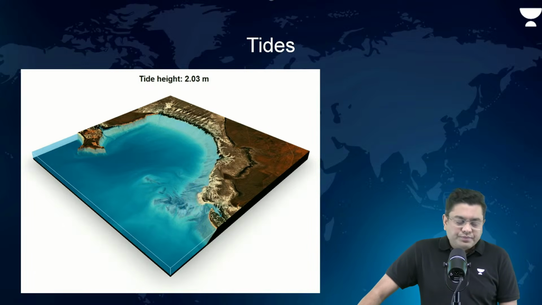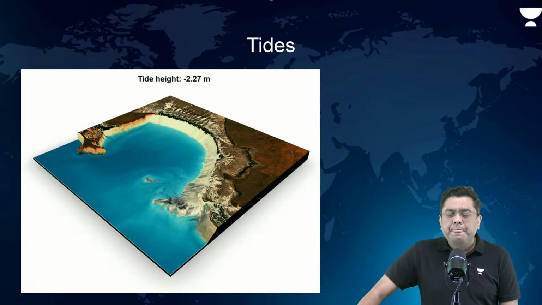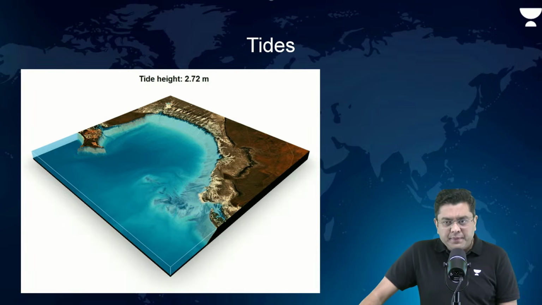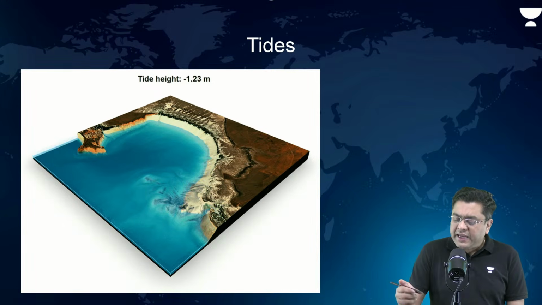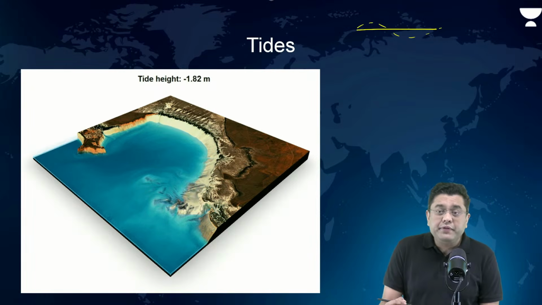Correct. Okay. Now, most of the population will refer to waves and tides as the same thing. But tides are very different from waves. In the case of the wave, the seawater was disturbed into a crest and a trough by the winds.